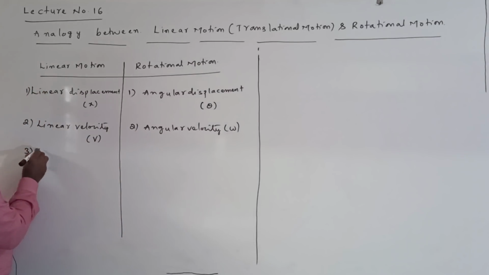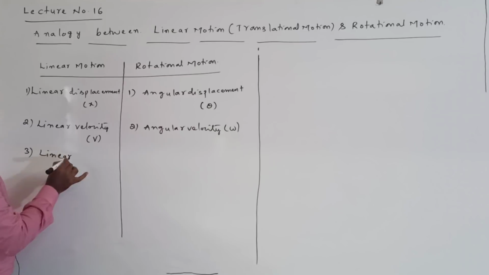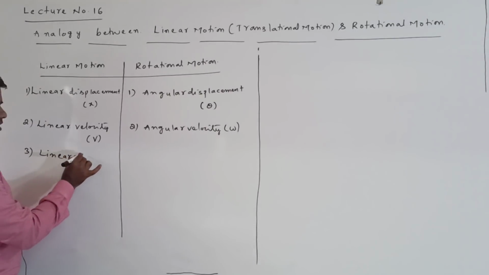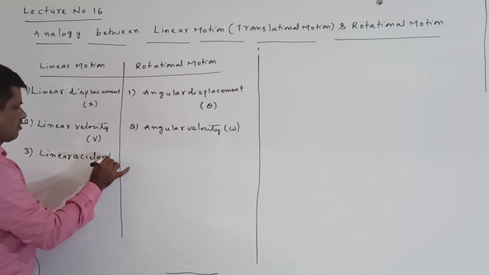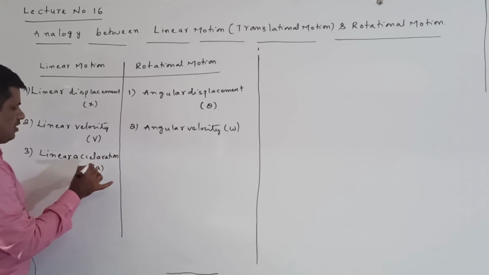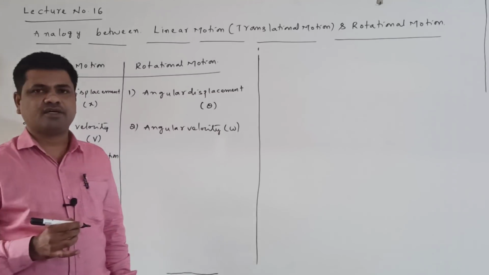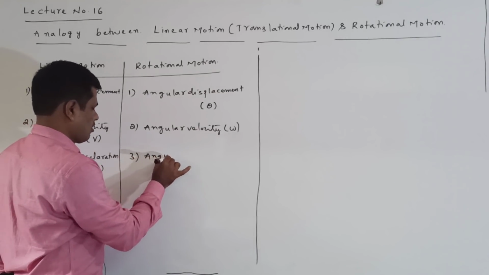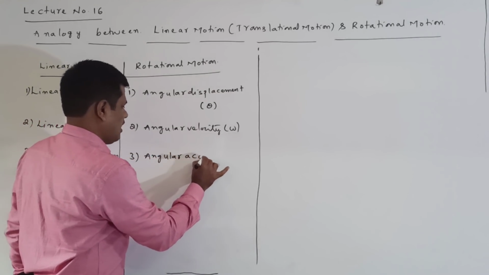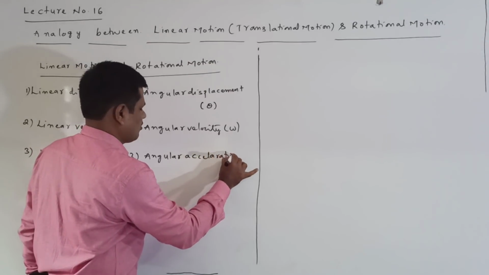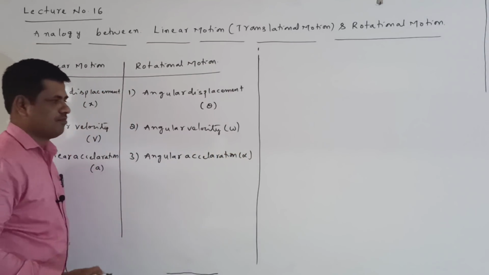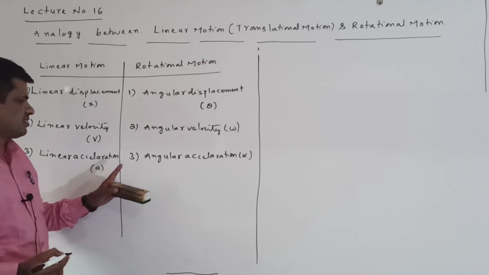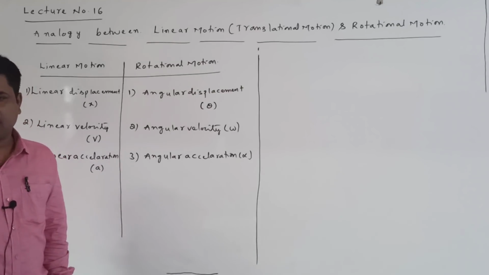The third one is linear acceleration, A. It is compared with angular acceleration, alpha. Here linear acceleration A, here angular acceleration alpha.